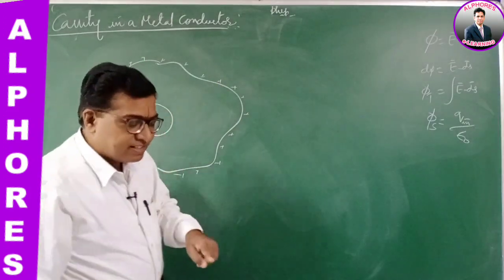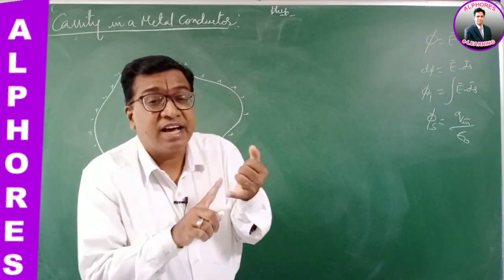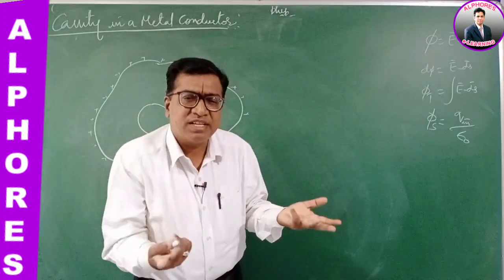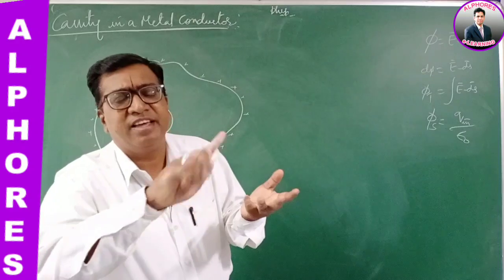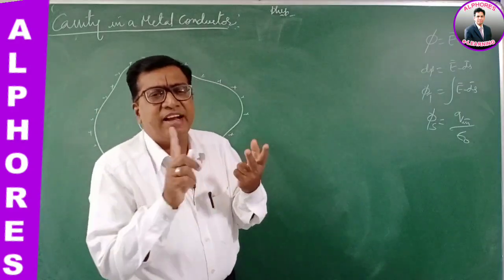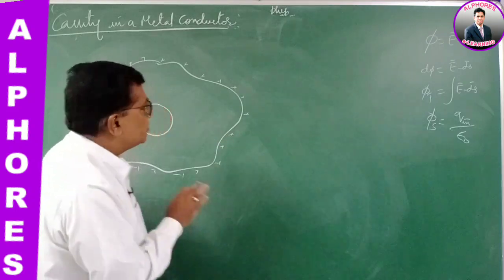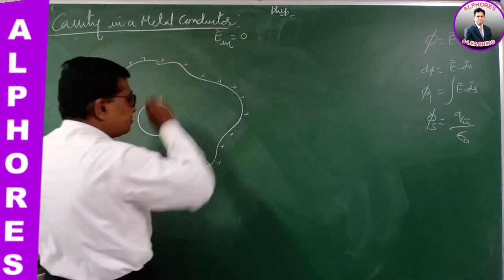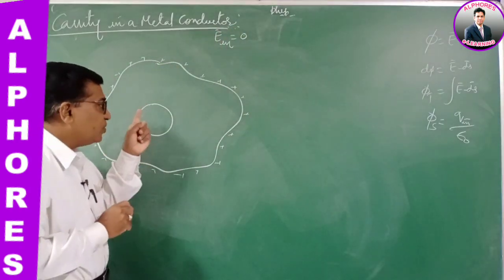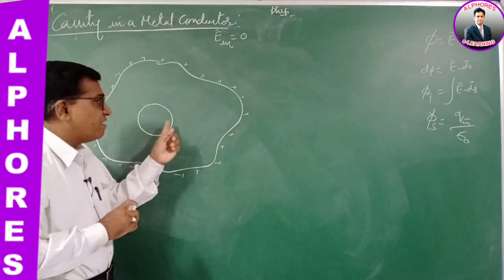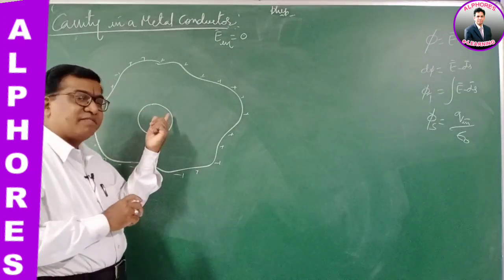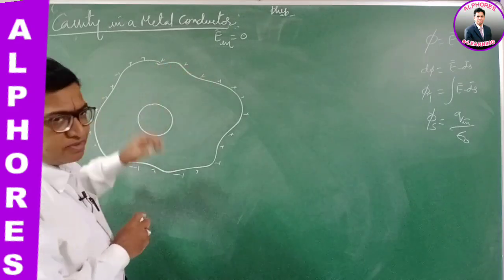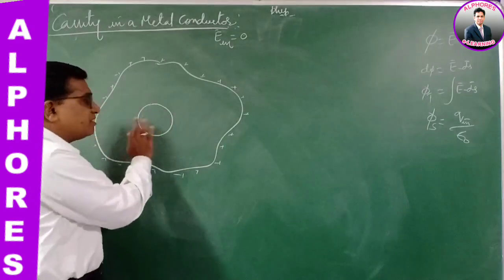We have learned that charge exists only on the surface. So the charge inside the conductor is zero. No charge resides inside the conductor. When there is no charge inside the conductor, the flux through any Gaussian surface inside is zero, and the electric field at any point inside is zero. So inside there is no field. Therefore there will be no charge pertaining to this cavity, neither on the inner surface of the cavity, nor is there any influence of charge with respect to the cavity. So there is no charge pertaining to the cavity.